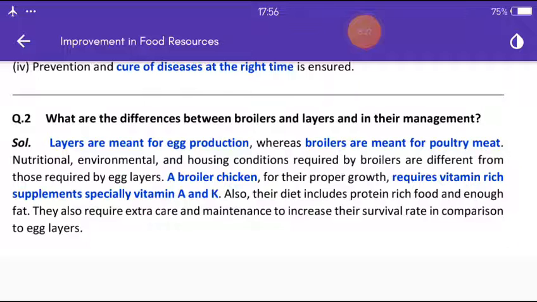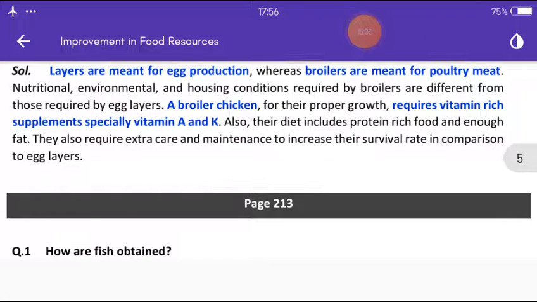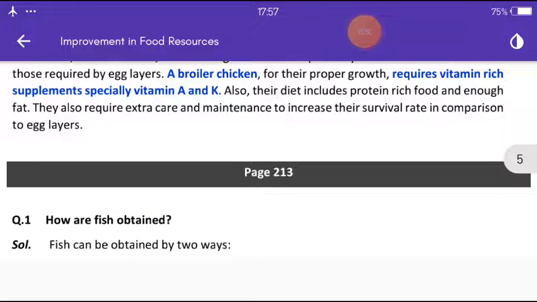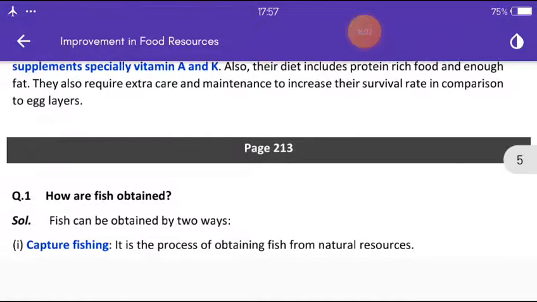Broiler chickens, for their proper growth, require vitamin rich supplements, especially vitamins A and K. Also, their diet includes protein rich food and enough fat. They also require extra care and maintenance to increase their survival rate in comparison to egg layers.